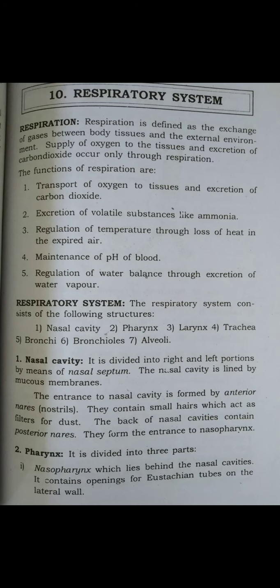Next is the function. The pharynx is a passageway for air and food, as it is behind the throat. It warms and humidifies the air, and is involved in taste, with olfactory nerve endings.